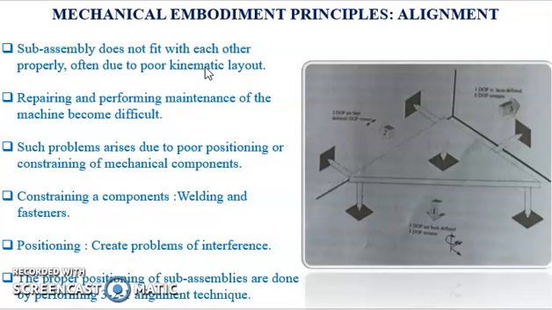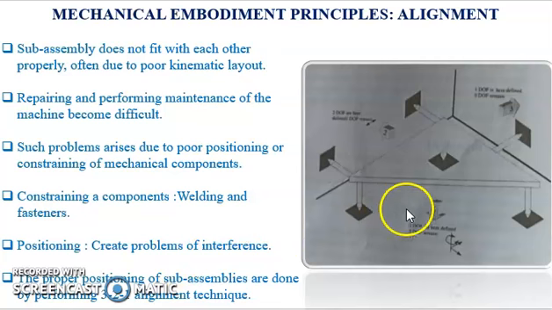These mechanical interfacing issues in sub-assemblies can be categorized into two aspects. First is positioning and second is constraining. Constraining is taken care of by using welding operations or by using fasteners. Positioning is often ignored, which creates problems of interference between different parts later on. The proper positioning of sub-assemblies can be done by performing the 3-2-1 alignment technique.